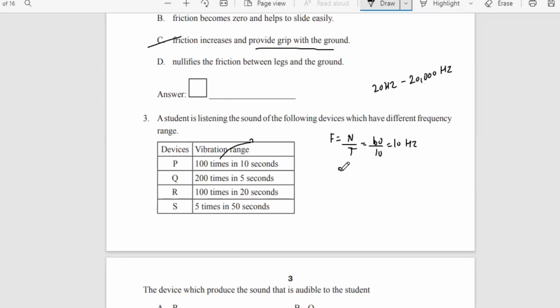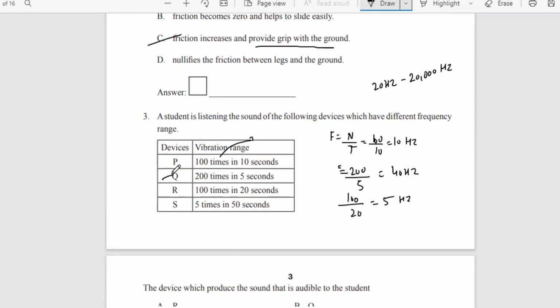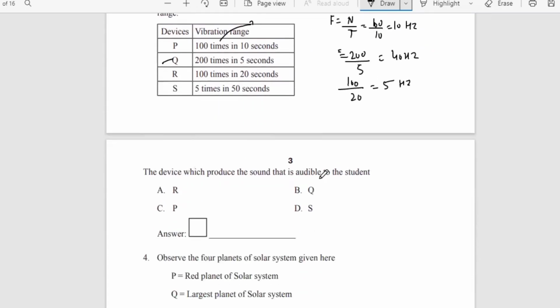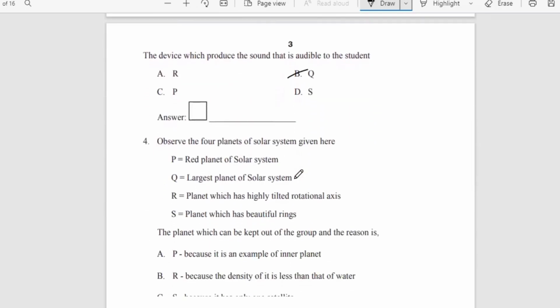For the second one, it is 200 divided by 5, so we're going to get the value as 40 hertz. For the third one, it is 100 divided by 20, and we're going to get the value as 5 hertz. For the third one, it will be a small value because the numerator is small. So according to you, which will be the answer? Obviously, the second one should be the answer, right? So here is our answer: option B is our right answer. Moving to the fourth one.